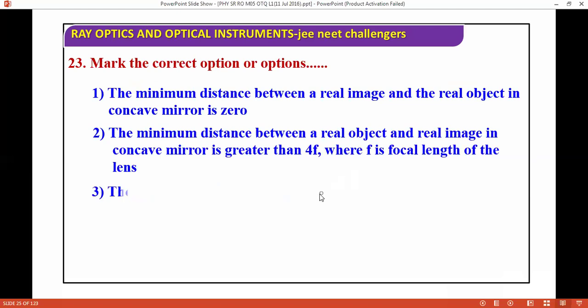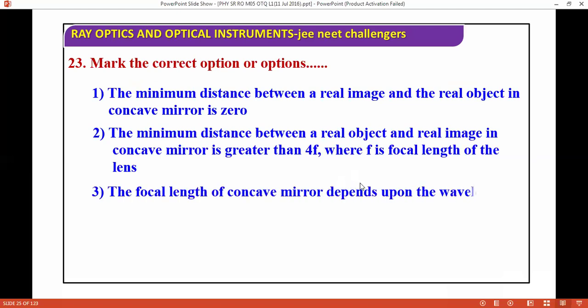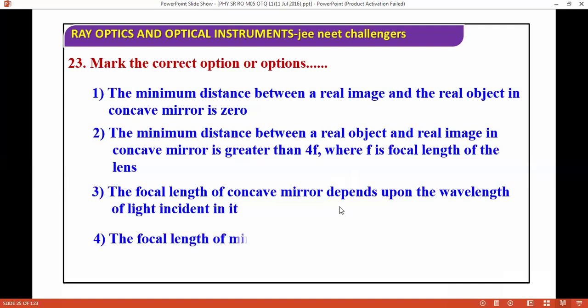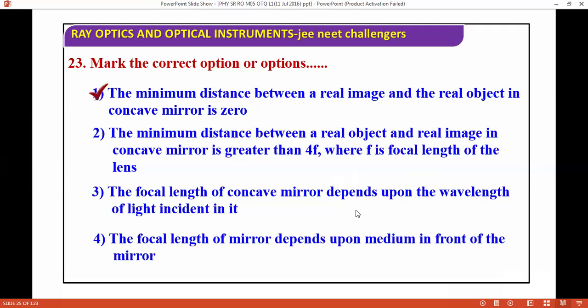The focal length of a concave mirror depends upon the wavelength of light incident on it. The focal length of a mirror depends upon the medium in front of the mirror. This is a very good question, so you should attempt it. The correct answer is that the minimum distance between a real image and a real object in a concave mirror is zero.